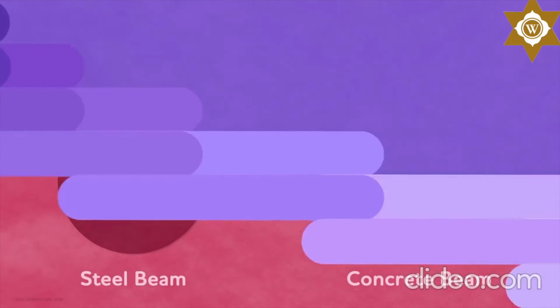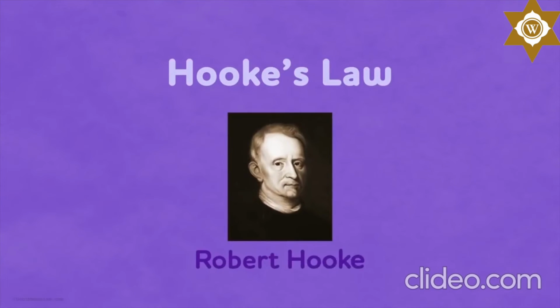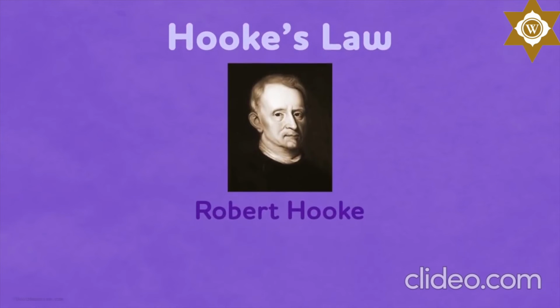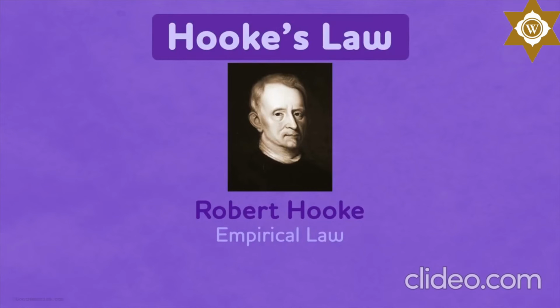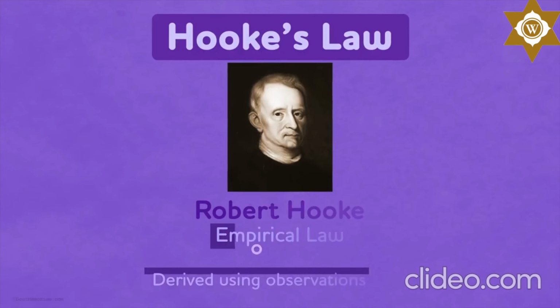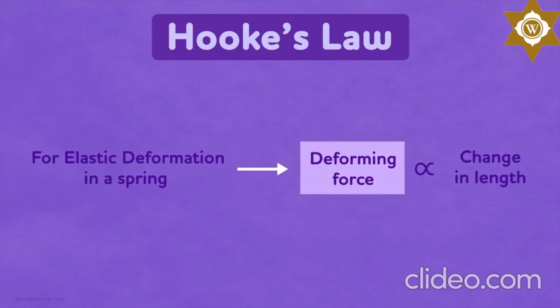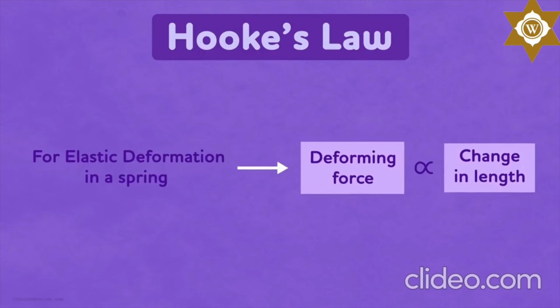Now we come to an extremely important topic: Hooke's Law. Robert Hooke, an English physicist, stated the empirical law in 1660, which is today known by the name Hooke's Law. What does empirical mean? It means the law was derived using observations. It states that for elastic deformation in a spring, the deforming force is directly proportional to the change in length.